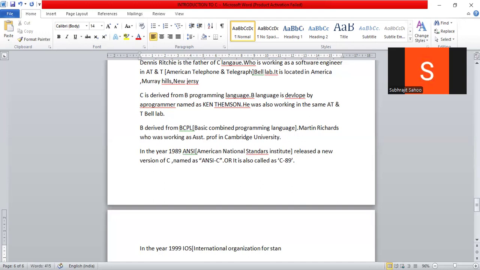Nowadays we call it ISO. The International Organization for Standardization again released a new version of the C language.